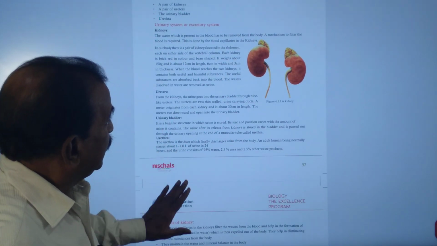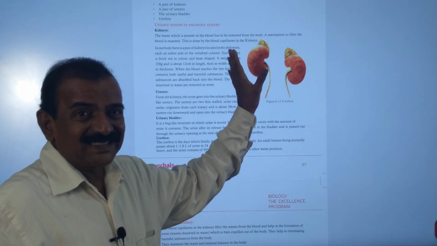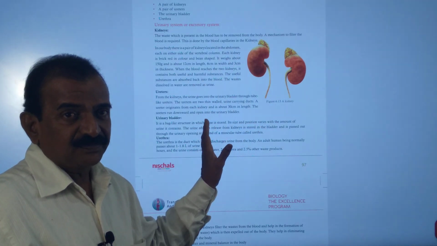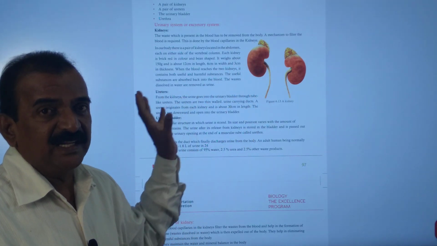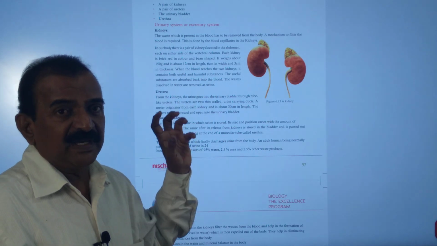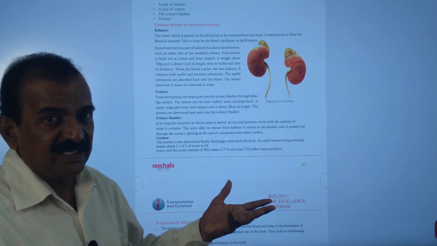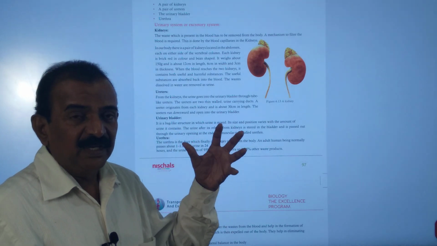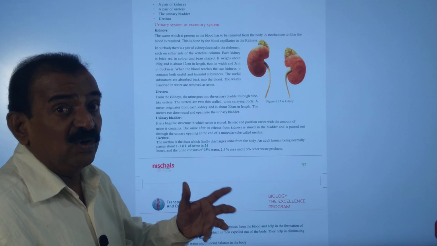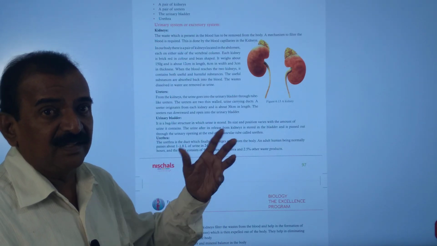So here I told you the structure of each kidney, the color of each kidney, the shape of the kidney, the length, thickness and breadth of the kidney, and also I told you about the ureters, and how the blood is filtered in the kidney.